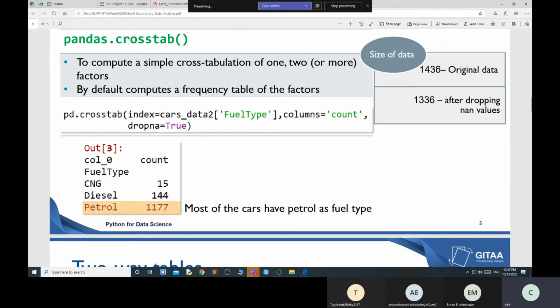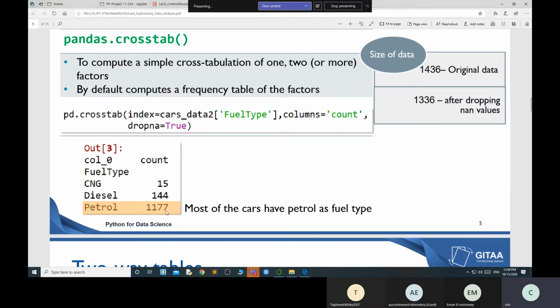I can perform this task through visualization also. Whenever you have graphs, I can make a graph and find out. But whenever you are performing statistical things, people do not prefer graphs. We use mathematical analysis over there, so I'm using this cross tabulation. Or if you know databases, it is like a join, a self join, a join of a table to itself. Through which I can find out, okay, I have these CNG cars, I have these tables.